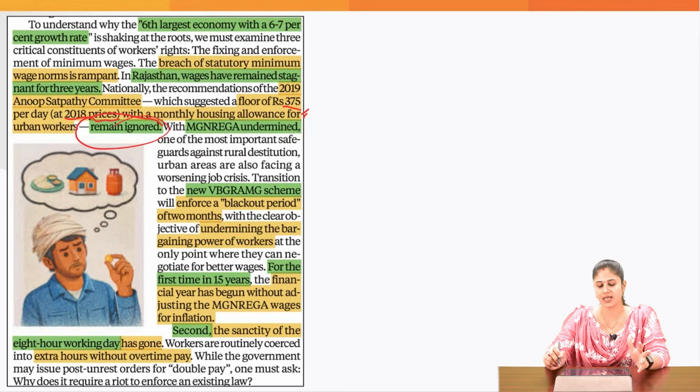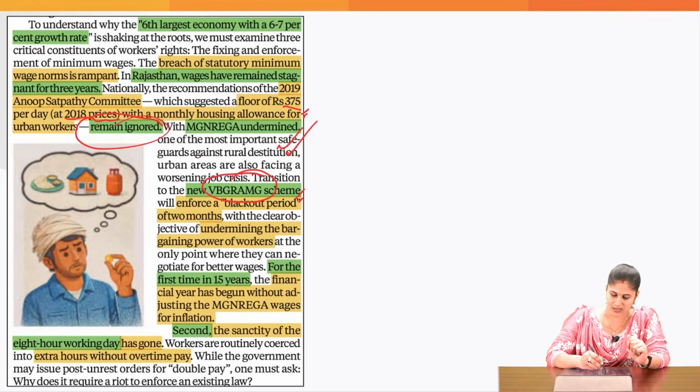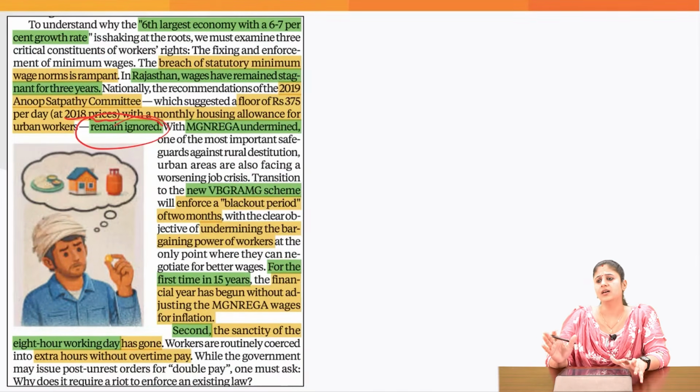And this is for the first time that we have seen that Manrega wages are not revised, thanks to the VBG Gramji scheme, wherein under the scheme we have a 60-day blackout period during the harvesting season or the sowing season, so that we can ensure adequate availability of labor for agriculture purposes.